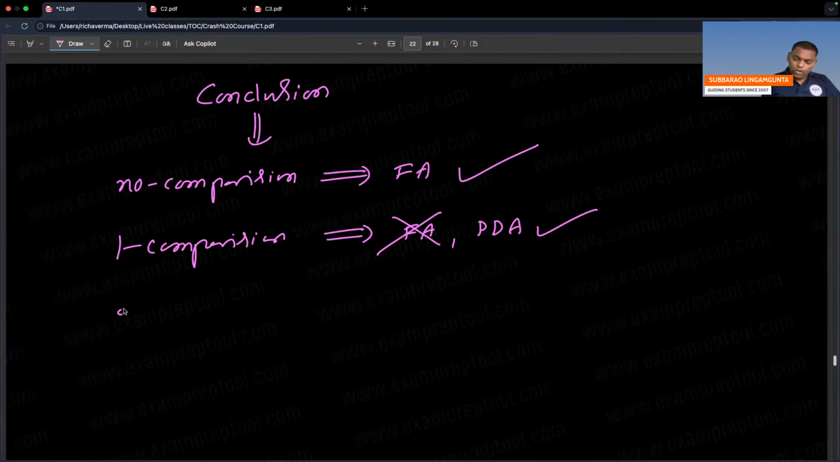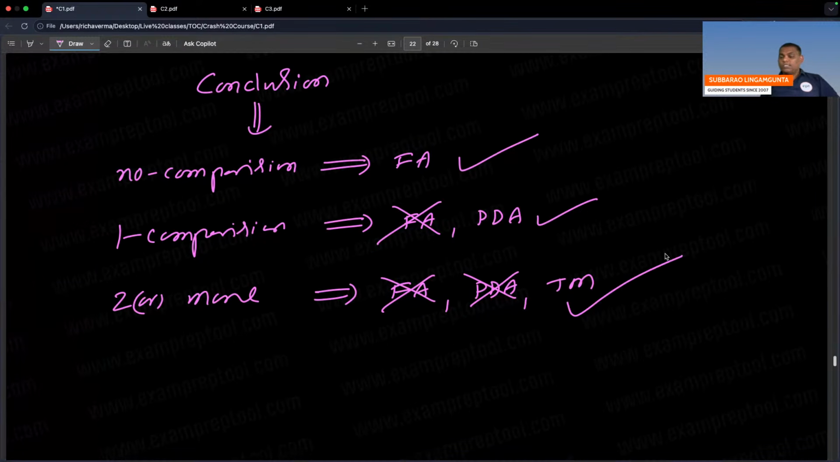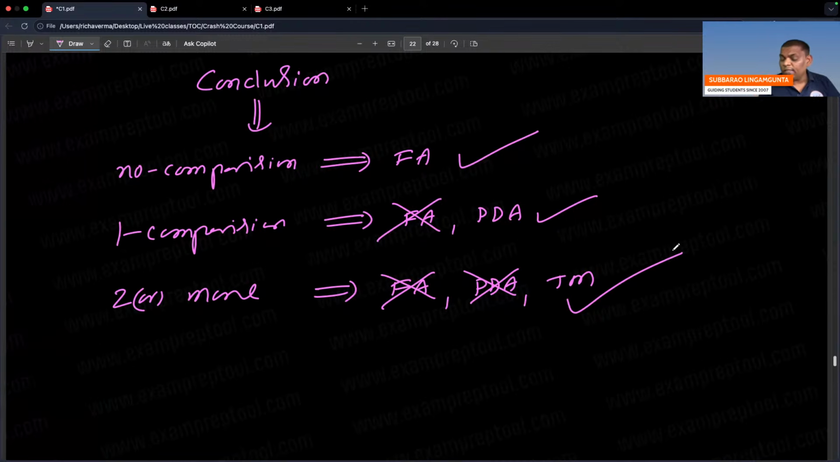Next one. Two comparisons, two or more. Finite automata go. PDA go. Turing machine pass. So be careful. This is some rough idea, but don't do anything blindly. If at all no comparison, almost right, finite automata will work, but you have to check properly. There may be indirectly, directly some comparisons. So I'm giving some idea.